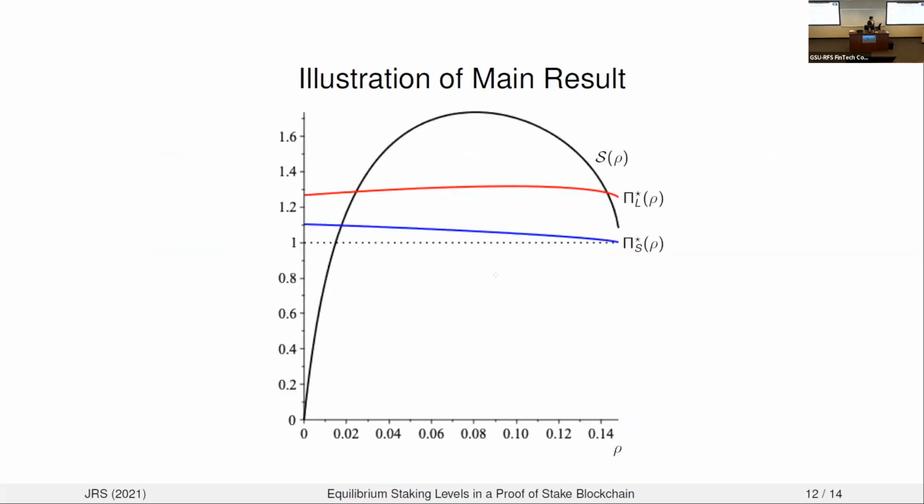Okay, so here's a picture of the main results, summarizing a little bit of what I've said so far. On the x-axis, I have the block rewards or the cryptocurrency growth rate. And then here you can see I'm plotting the short horizon investor payoffs, which are strictly decreasing in block rewards. These payoffs are also basically one-to-one with the short horizon investment, so that also means short horizon investment is decreasing. Here you have long horizon payoffs. They can initially start off increasing, but eventually, through the mechanism I just explained, they will be decreasing. And as you can see, I have staking levels in black. This is going to be this inverse U-shaped relationship that our main result is capturing.